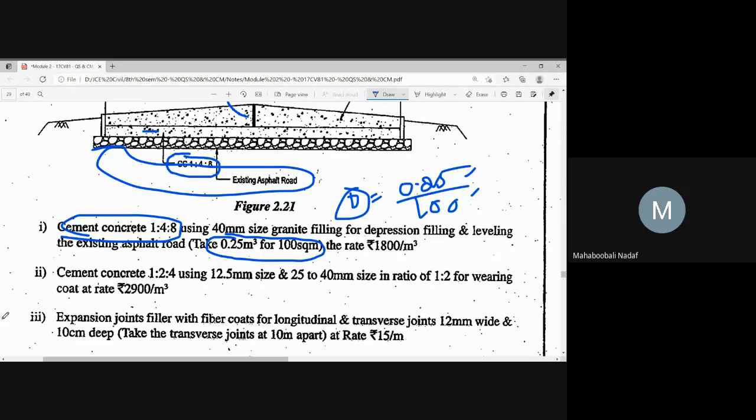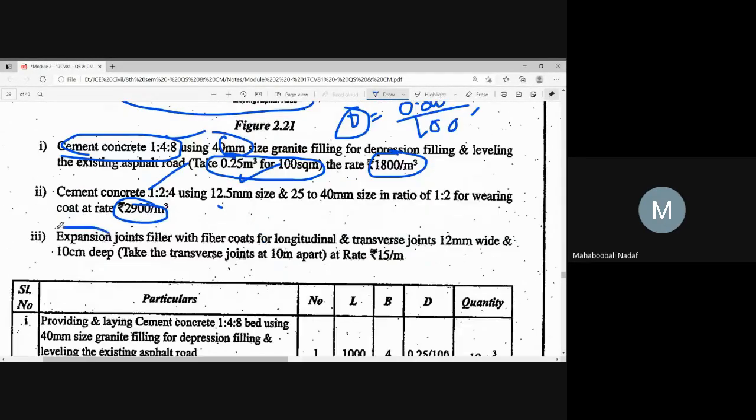So CC 148 using 40 mm aggregate at this depth, and its rate is one item. Second item 1:4, its depth is also given from the diagram and its rate is given. Okay? Next, expansion joint they have given. One is longitudinal joint, another is transverse joint. I think you people are studying a pavement design subject. There you have understood what longitudinal and transverse joints are. Is that okay?